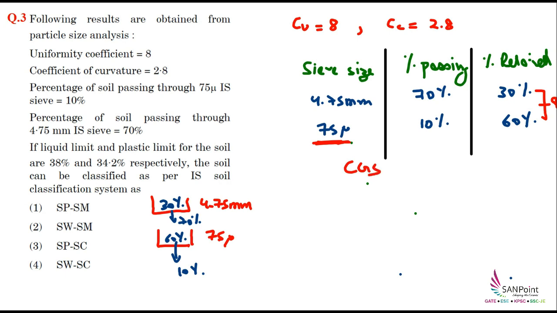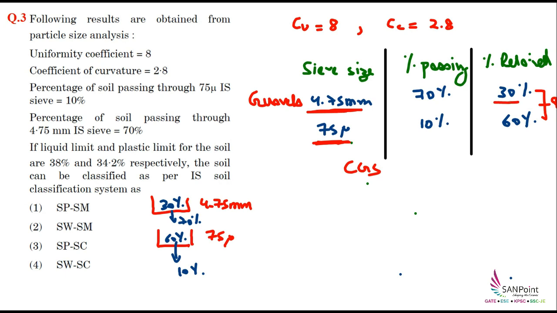Now inside the coarse grained soil we have two options. Either it can be gravel or it can be sand. Gravels are those sizes which are greater than 4.75 mm, that means whatever is retained on the 4.75 mm sieve. So in this soil, 30% is gravel.